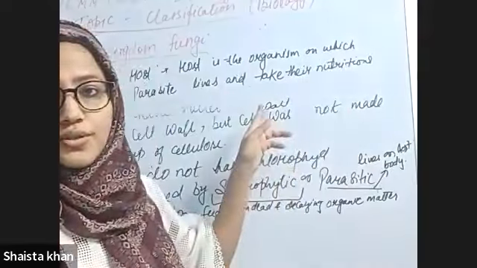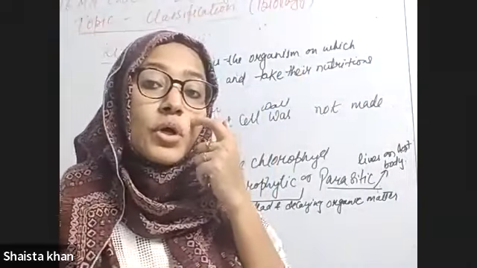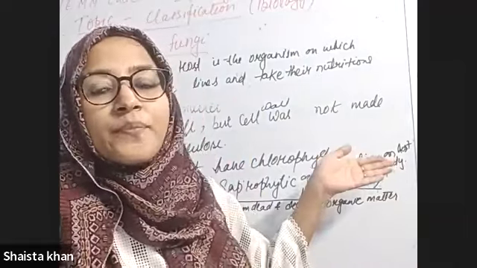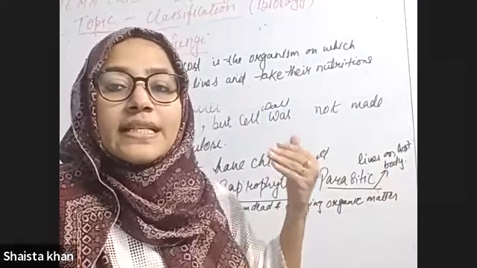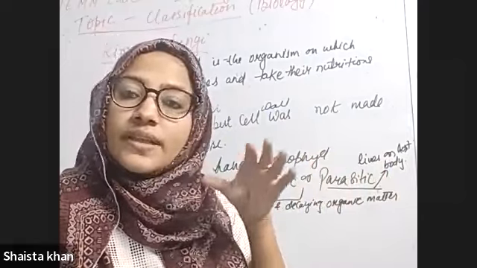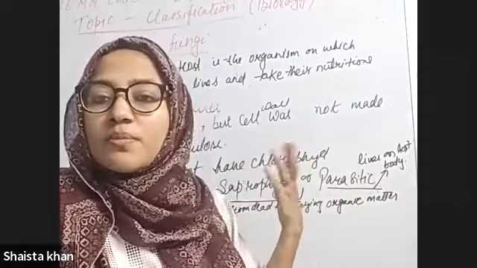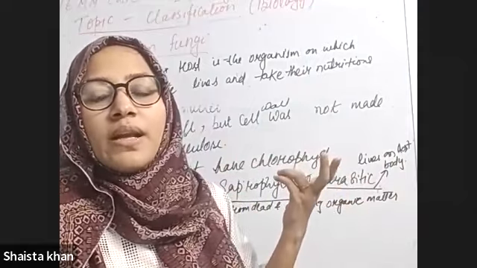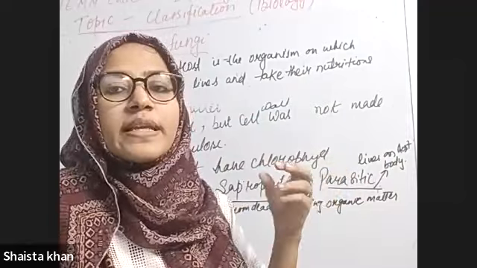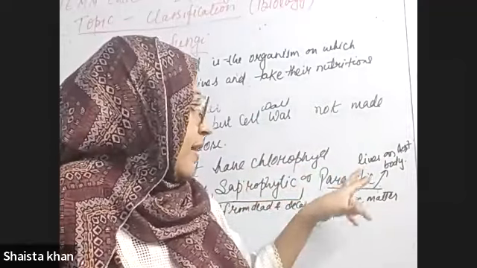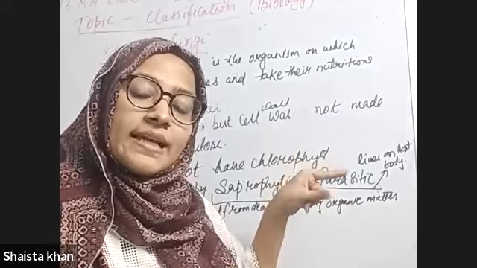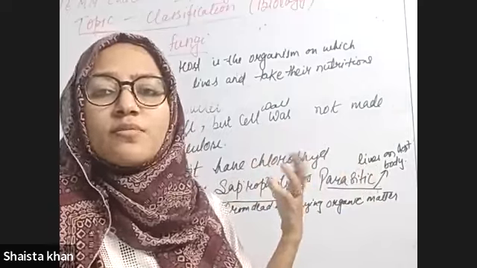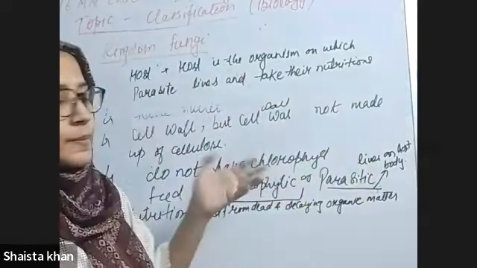For example, a mosquito is a parasite, because it sucks our blood. It takes nutrition from our blood, and that's why it survives. If it cannot suck blood, a mosquito cannot survive, because from the blood of an animal or a human it gains nutrition. So the mosquito is known as a parasite, and if it is living on a human body, the human body is the host, or an animal's body is the host. Right? Now you got it.